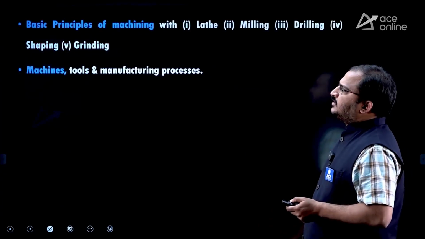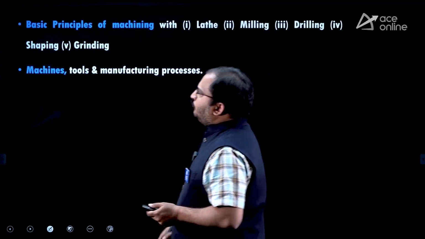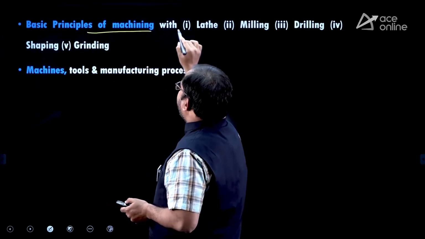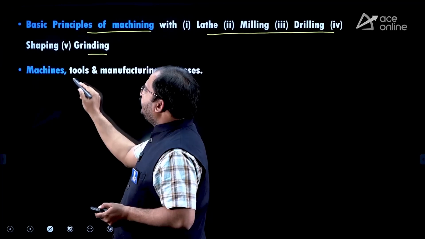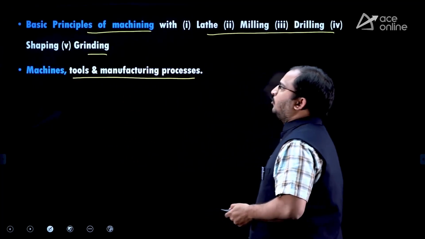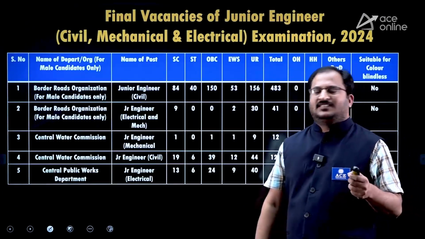So this is the syllabus of basic production engineering. Then basic principles of machining is also there, lathe, milling, drilling, shaping, grinding is there. Then machines, tool and manufacturing processes. So this is about the syllabus.